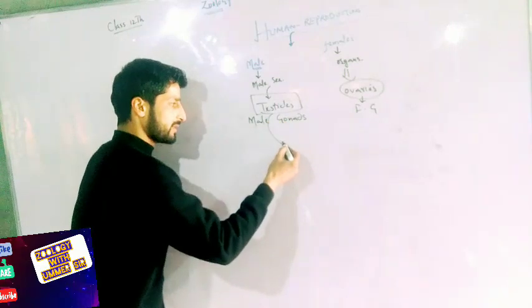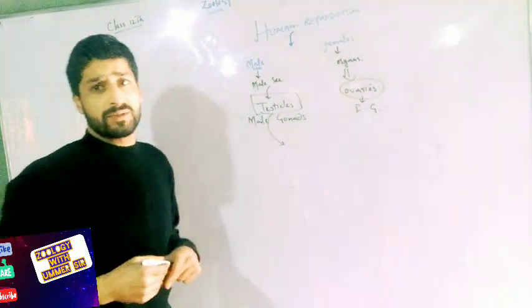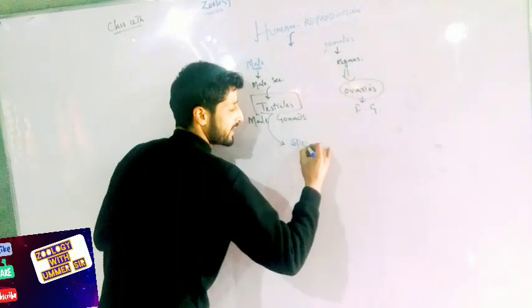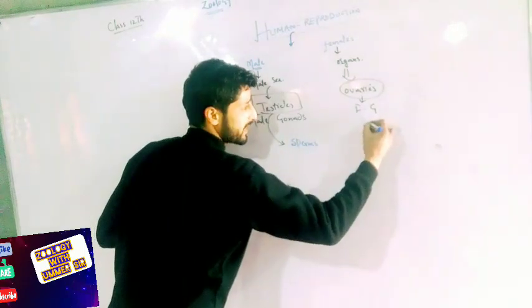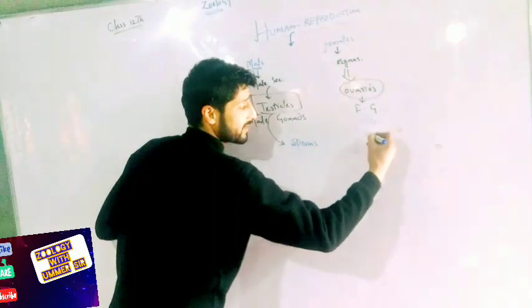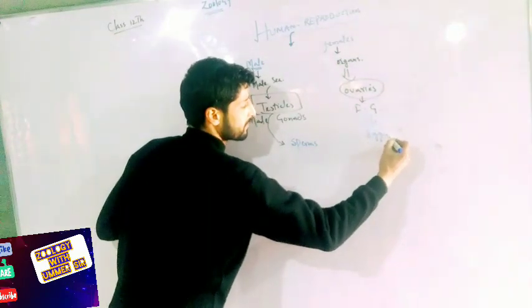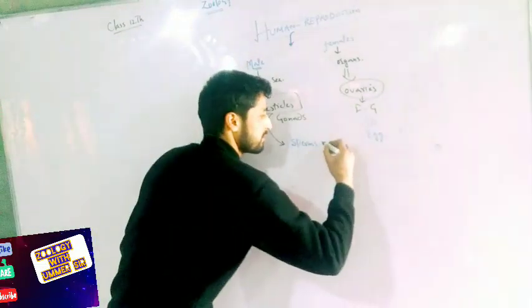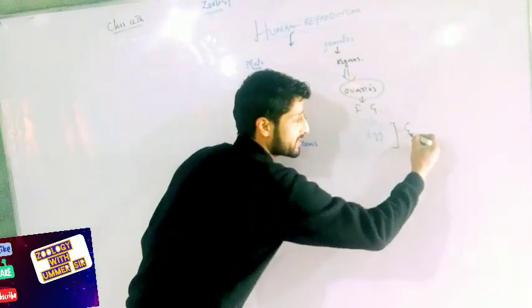Okay. Testes produce special types of cells, you may call them sperms, and ovaries produce special types of cells, those you call egg or ova. Both sperms and eggs are collectively known as gametes.